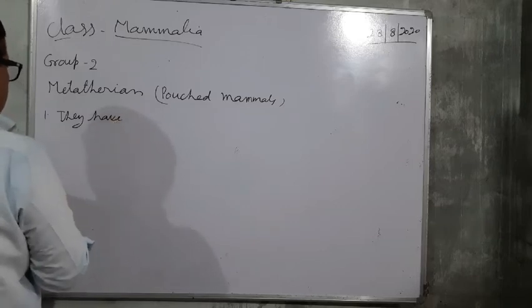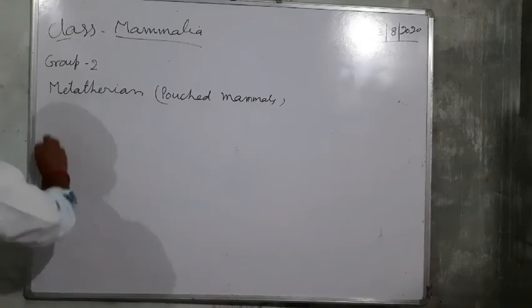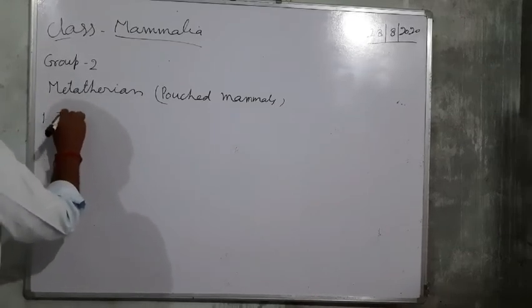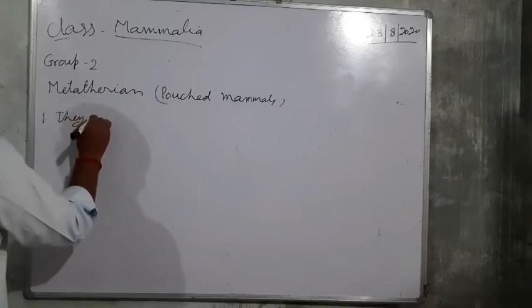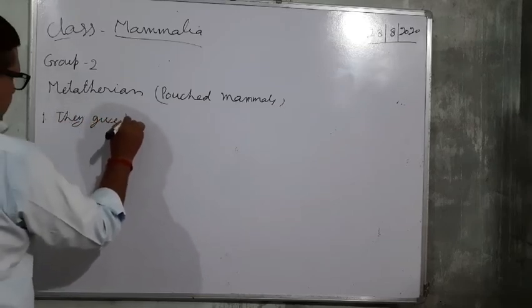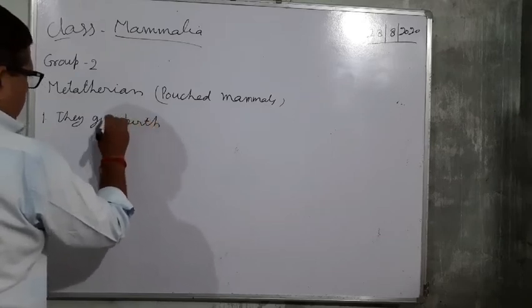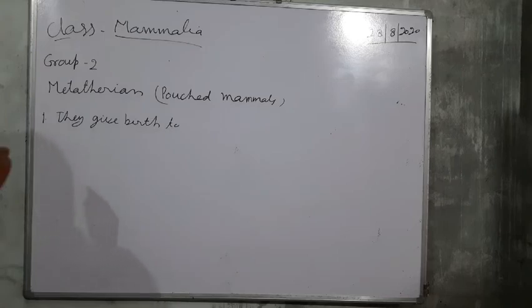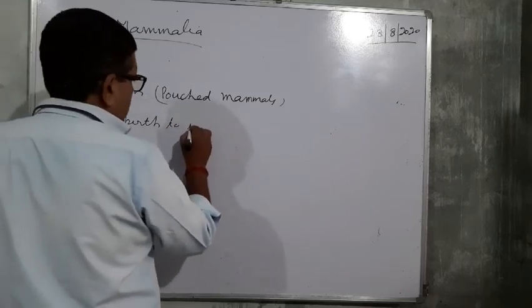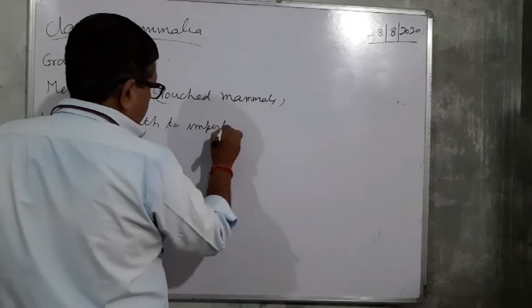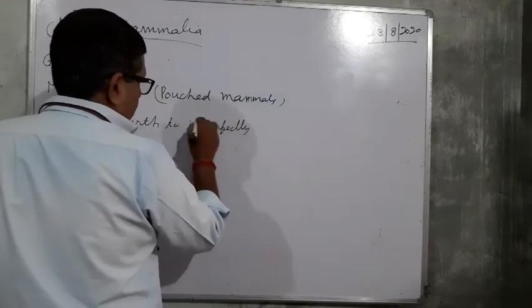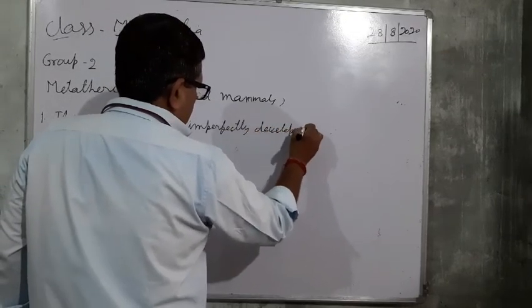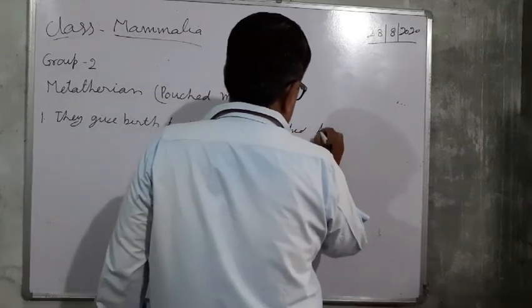First, you write these features. They give birth to imperfectly developed fetus.